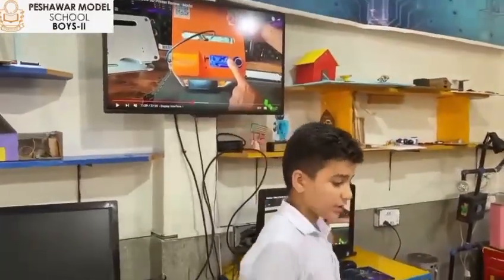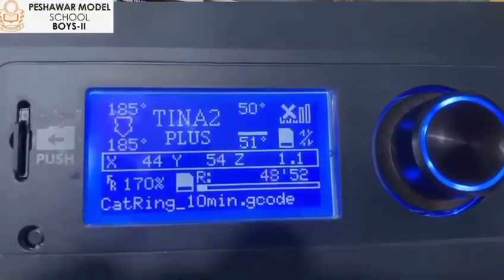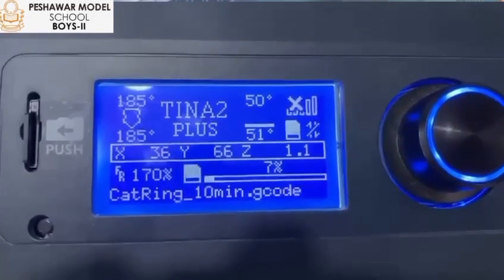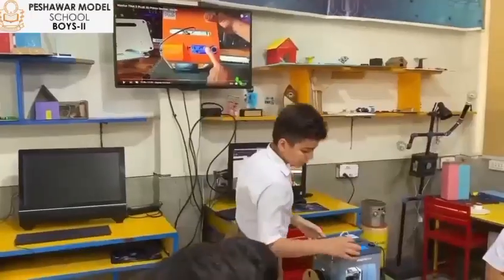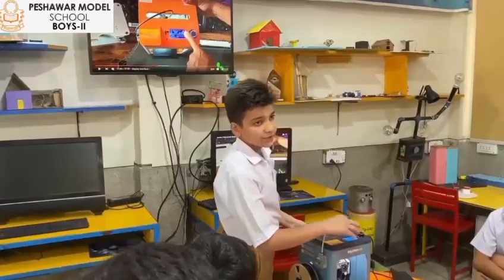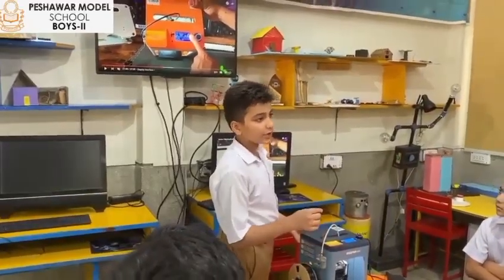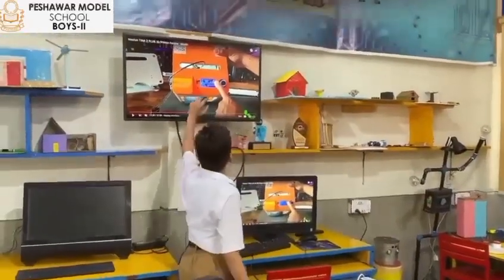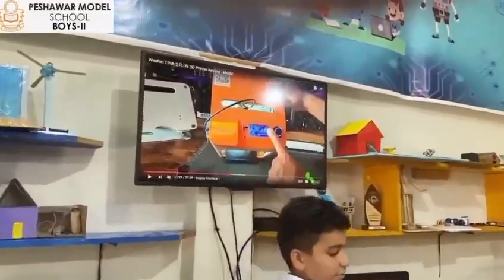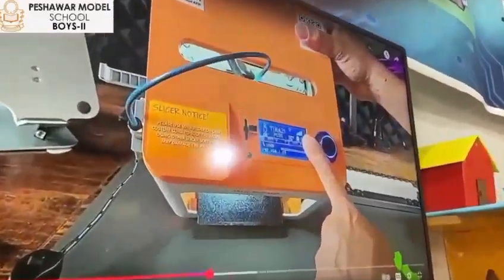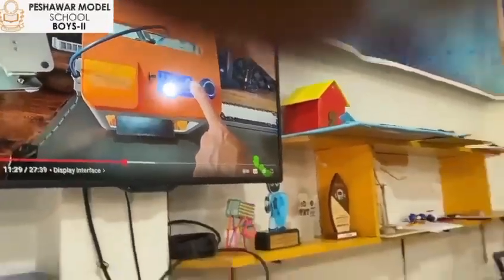3D printer. In the 3D printer, it is the info screen. We have multiple options in it. First, we have the signals. We can connect it with mobile and we can give it a product. Then we have the model of this 3D printer. The model of the 3D printer is Tina A2 Plus.